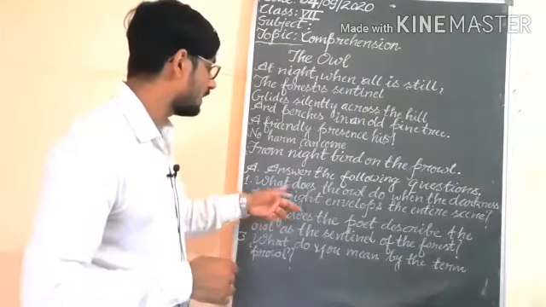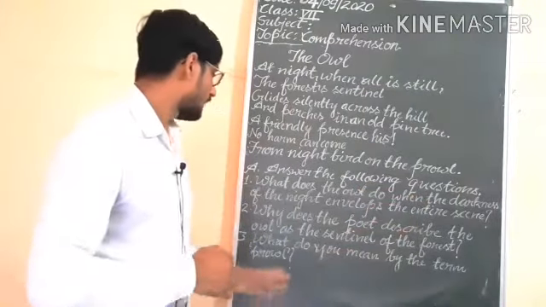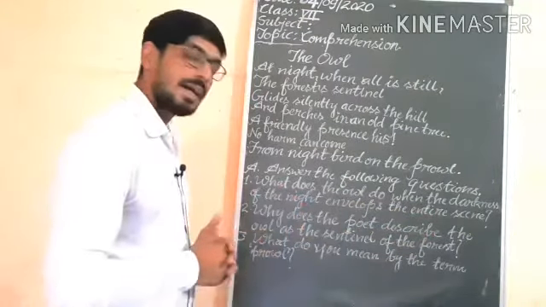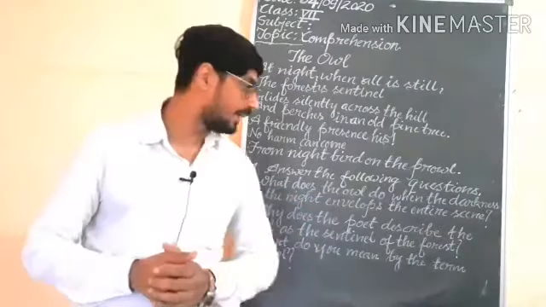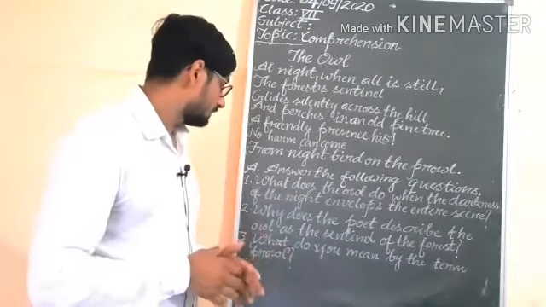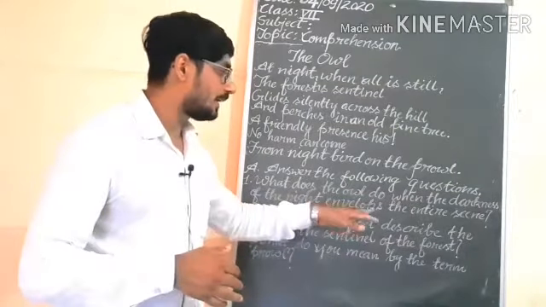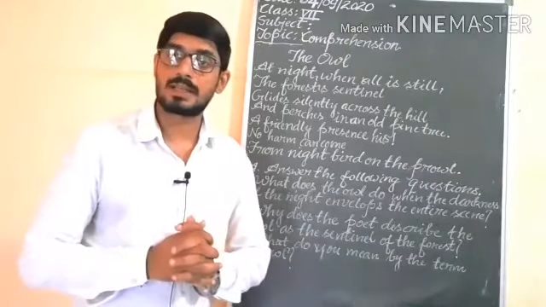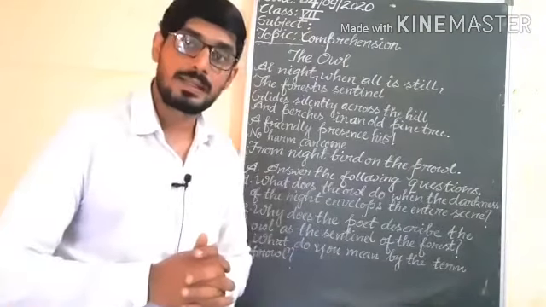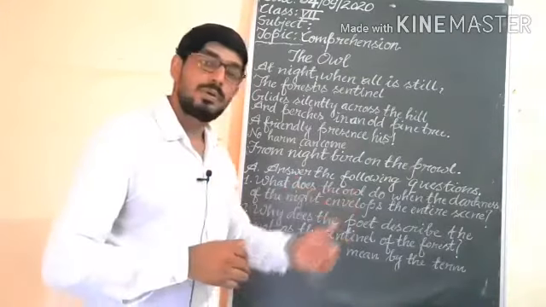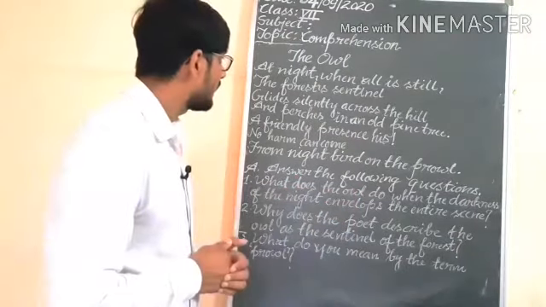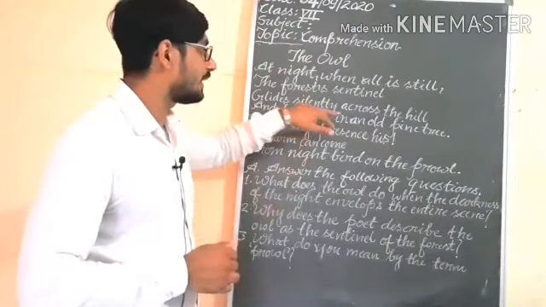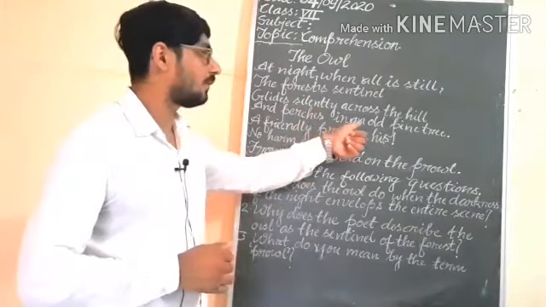Understand? The first question is, what does the owl do when the darkness of the night envelops the entire scene? The question is, what does the owl do when the darkness of the night envelops the entire scene? It means the forest will be covered with darkness, there will be complete darkness. What does the owl do? Understand? So you know that at night when all is still, the forest sentinel glides silently across the hill and perches in an old pine tree.